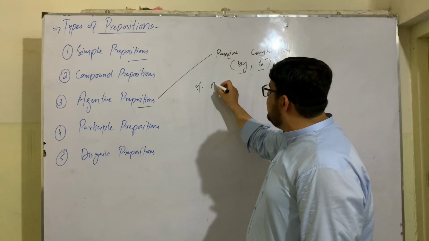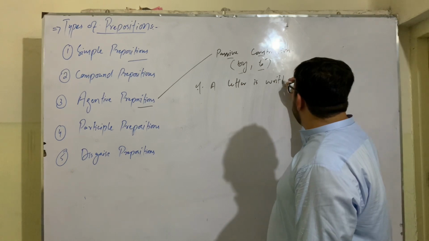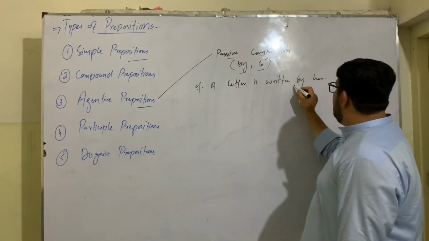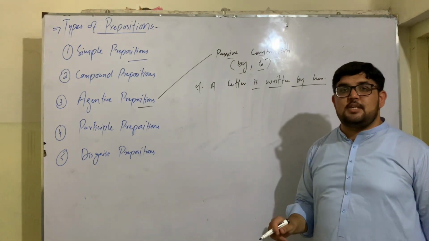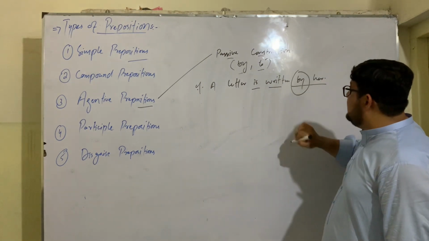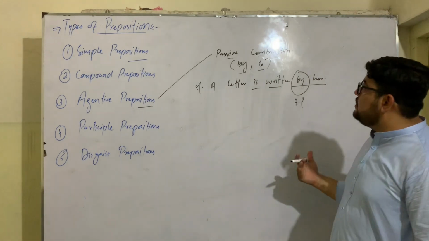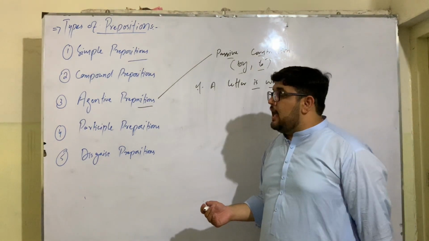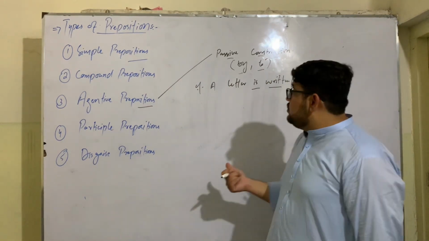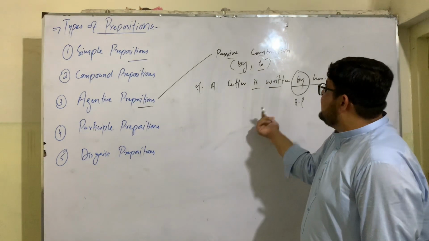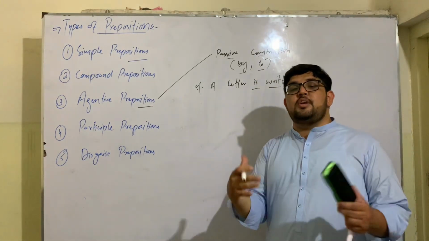Like a passive sentence is: a letter is written by her. So here by her is a by phrase. It's a passive construction. This sentence is a passive sentence and we used by in this passive sentence, and that's called an agentive preposition. We can also use to. Like we say that a letter was sent to her. A letter was sent to her. So we use to in this example to indicate an agentive preposition.